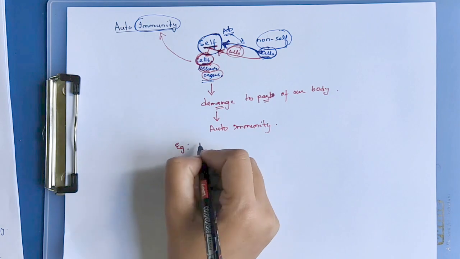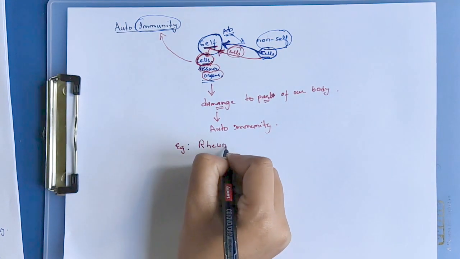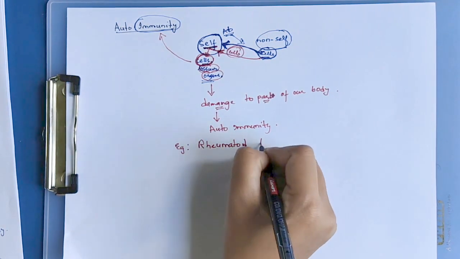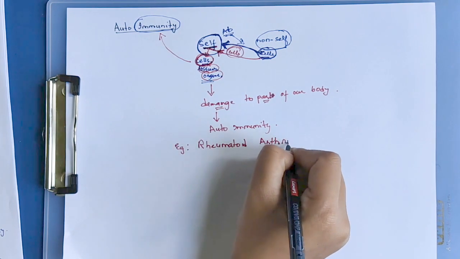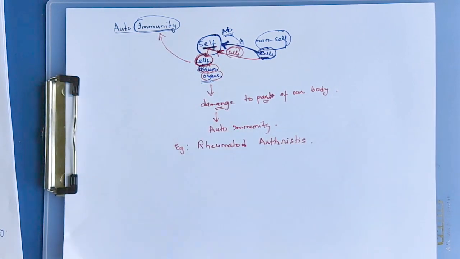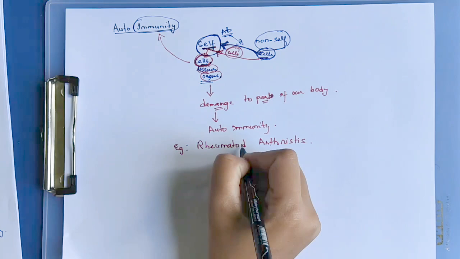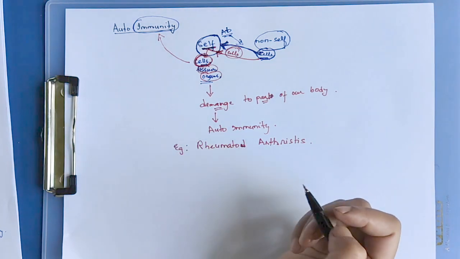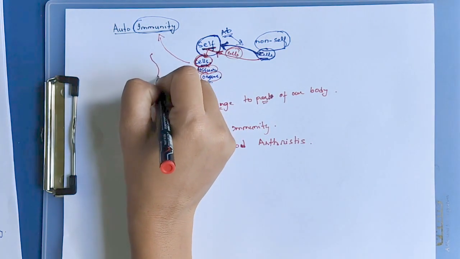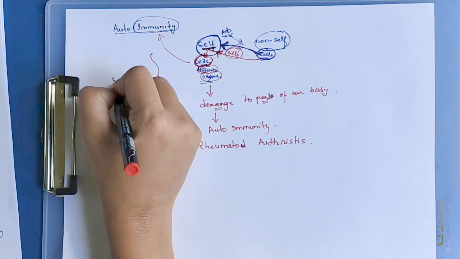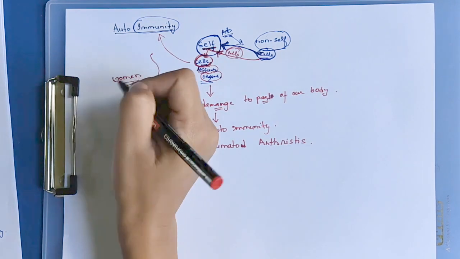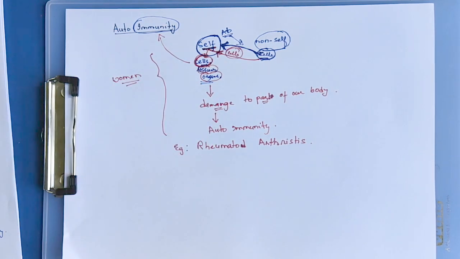One very good example would be rheumatoid arthritis, an autoimmune disease. Autoimmunity is more common in women, who have a higher risk of getting autoimmunity.